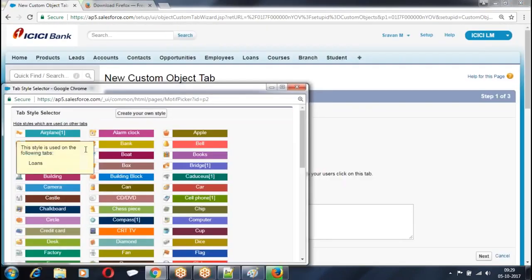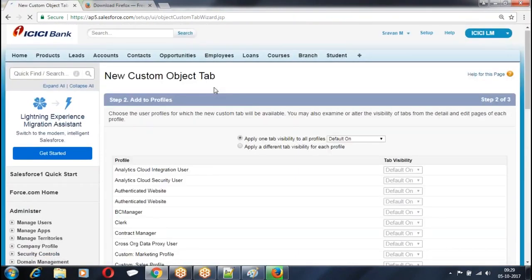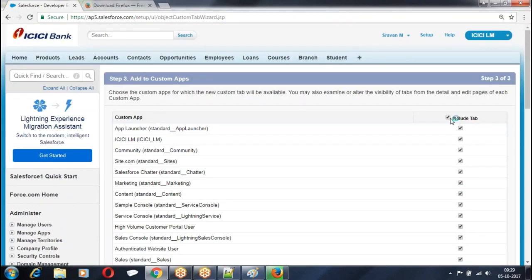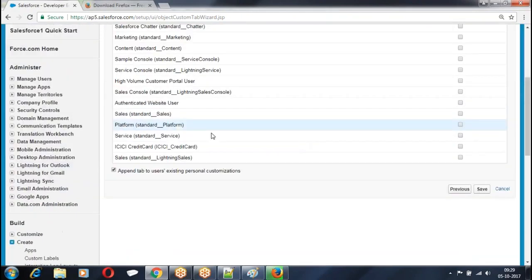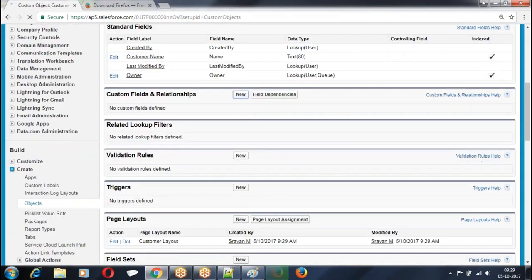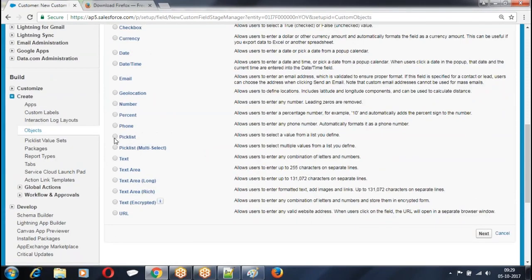I'm creating a tab for the object. This procedure I already know, how to create an object tab. I'm going fast. Then I'm creating a couple of fields, city and phone field.